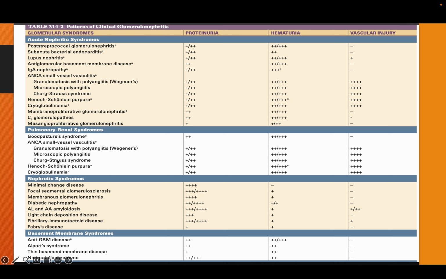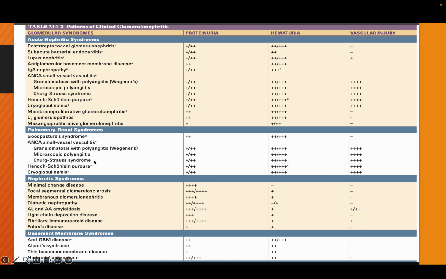So ANCA related, Henoch-Schonlein purpura, abdominal pain is a possibility. Cryoglobulinemia is associated with HCV or something. Goodpasture, both kidney and lung are involved. These are pulmonary renal syndromes. These are very important, where both kidney and lung are involved. Goodpasture syndrome is one. ANCA vasculitis, where kidney and lung are involved.